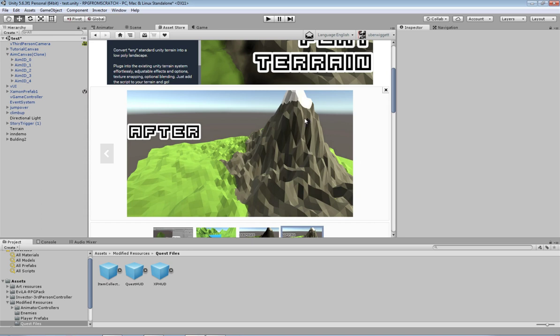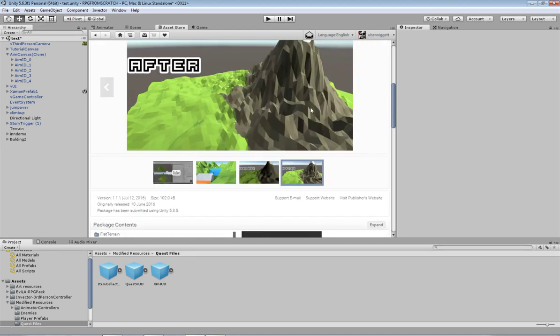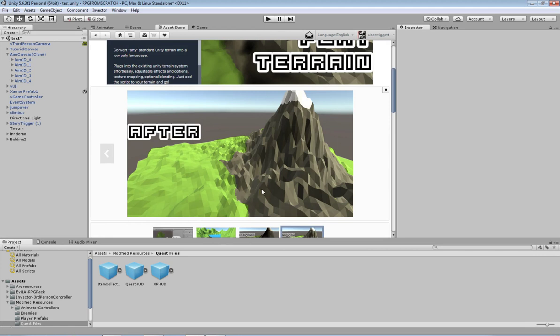So this matches our low poly style. This is only if you're going for low poly. You don't actually need it for everything else, but of course, it does come up quite nice, and I do like what it does with the edges. And after I put on that previous low poly shader, it actually matches a lot of the scenery that I'm putting in.